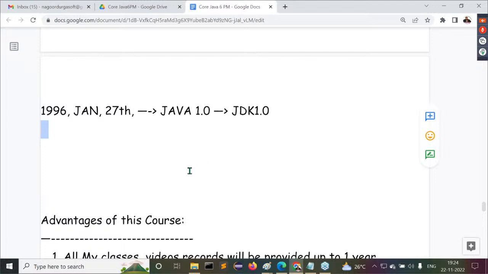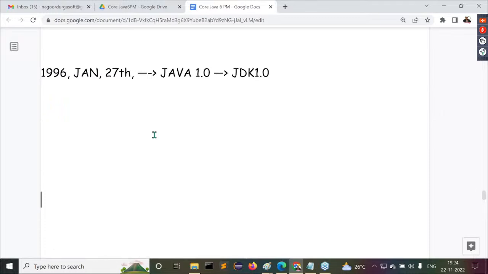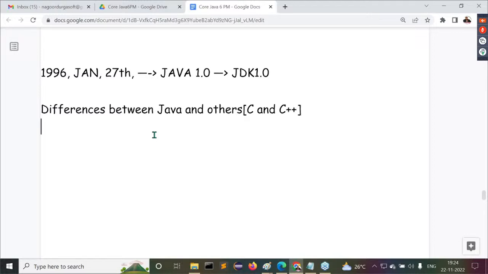Then tomorrow onwards, we are going to talk about another new concept. What is that new concept? The second topic in the introduction part: differences between Java and others. These are very, very important, and I'm going to cover more content inside this. Other things here are C and C++. These are the things we are going to include inside this particular topic. Differences between Java and others, this topic I'm going to start.